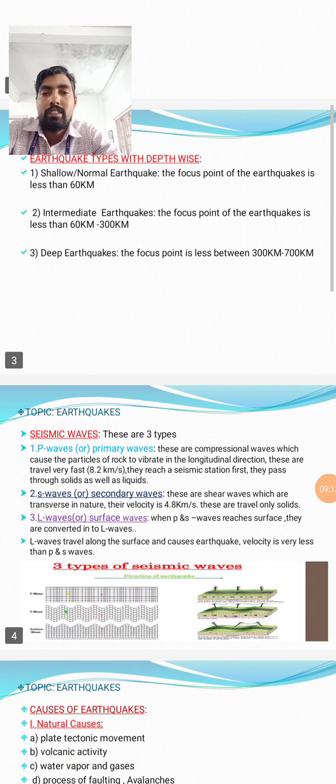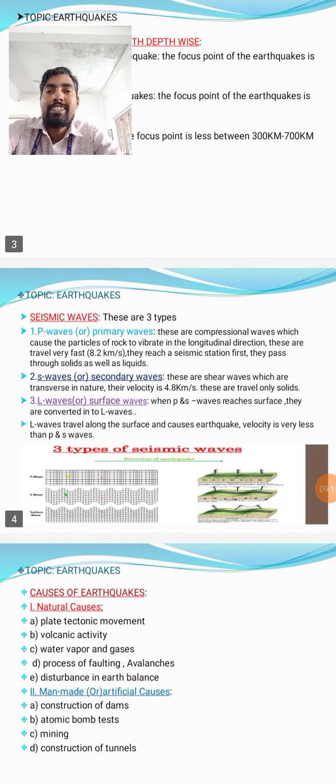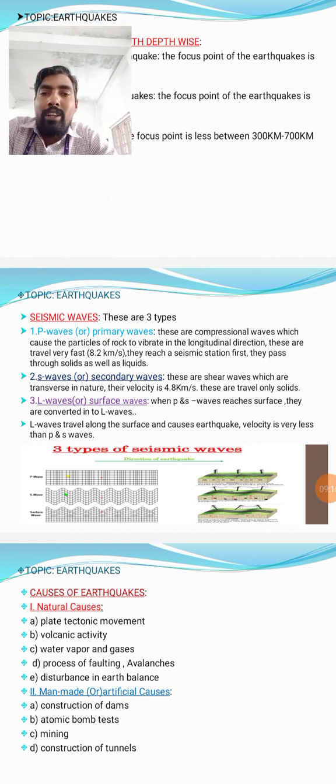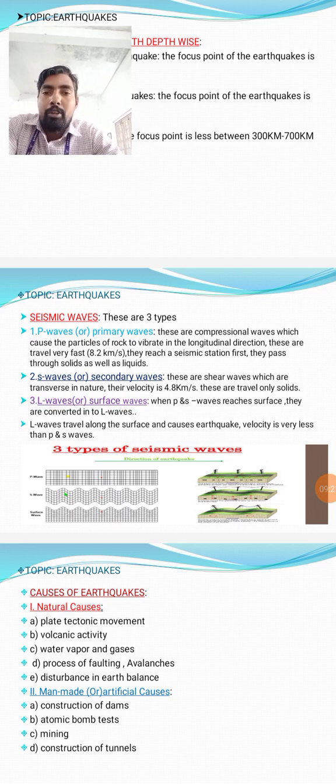Next topic, next content: earthquake waves, which we also call seismic waves. These are three types. Number one, P waves. Number two, S waves. Number three, L waves. P waves means primary waves. S waves means secondary waves. L waves means surface waves or long waves.